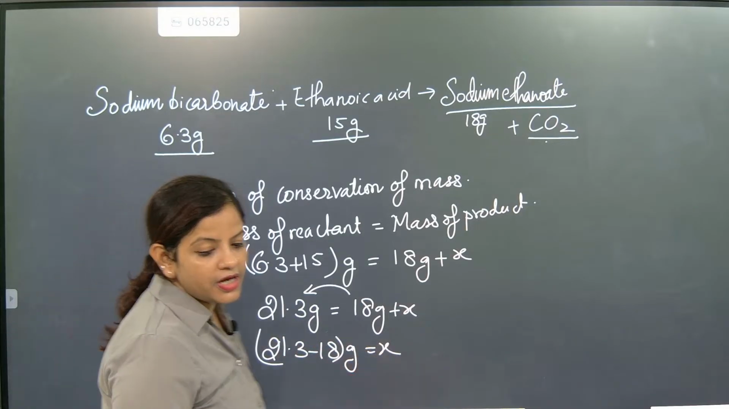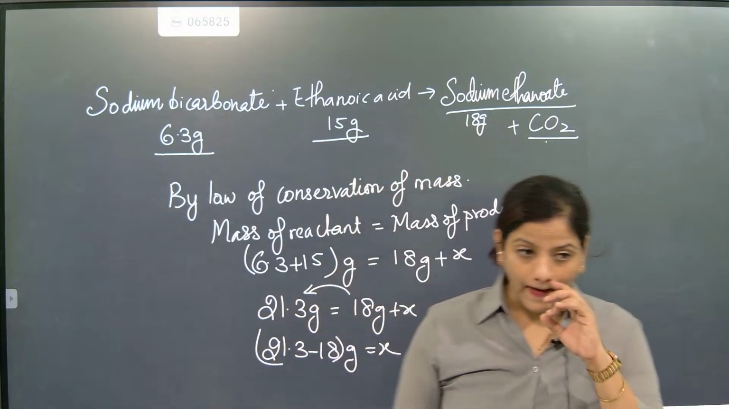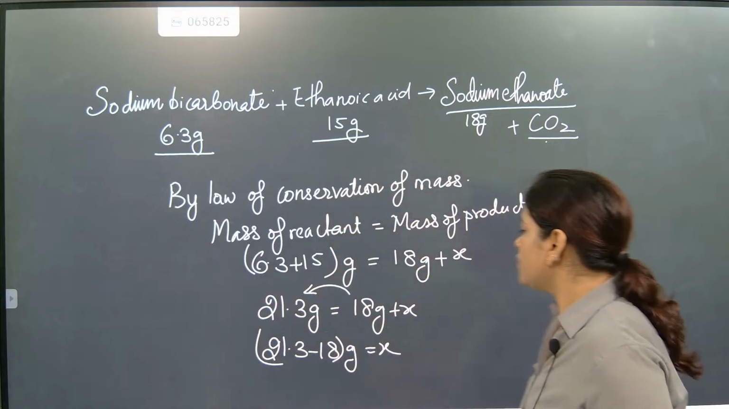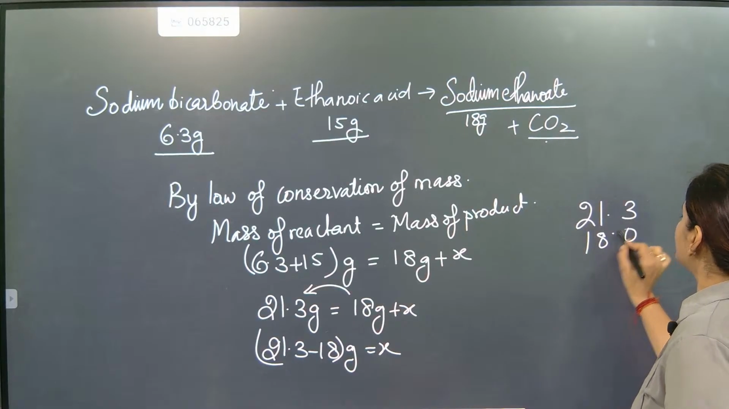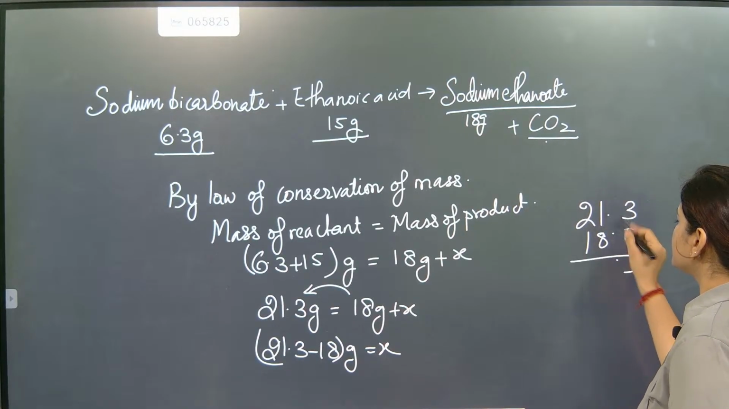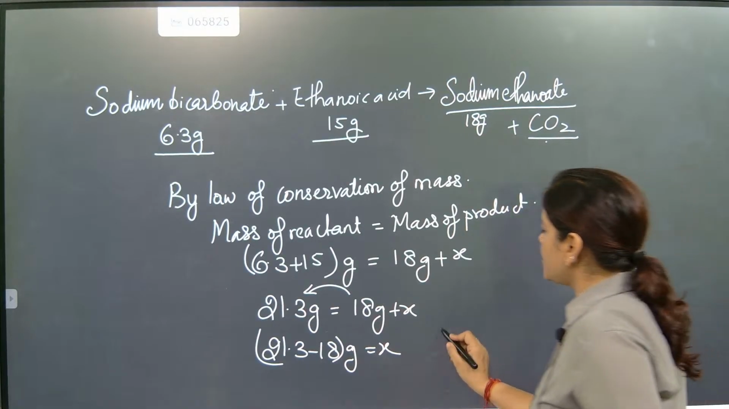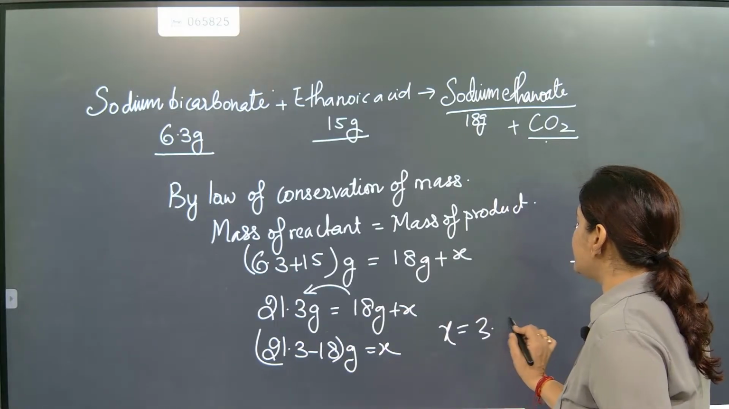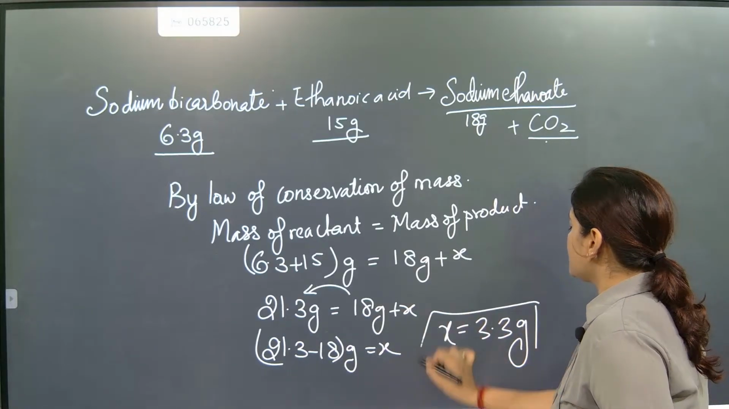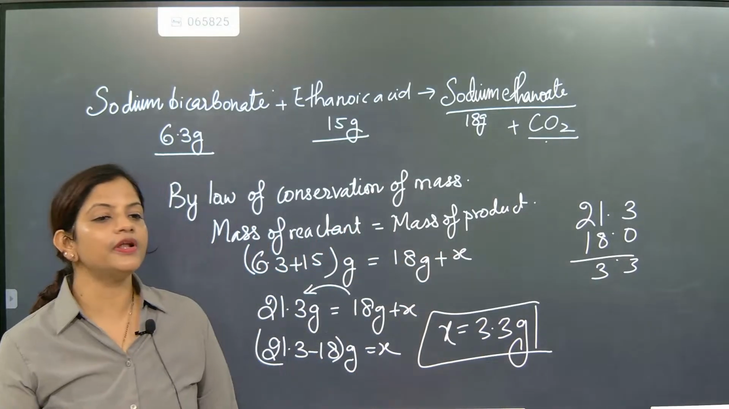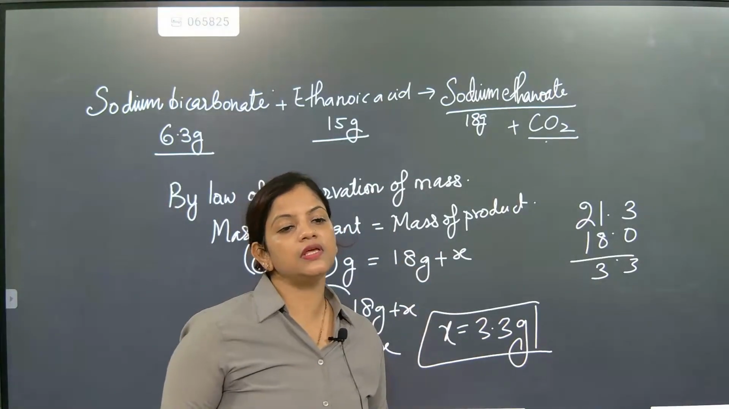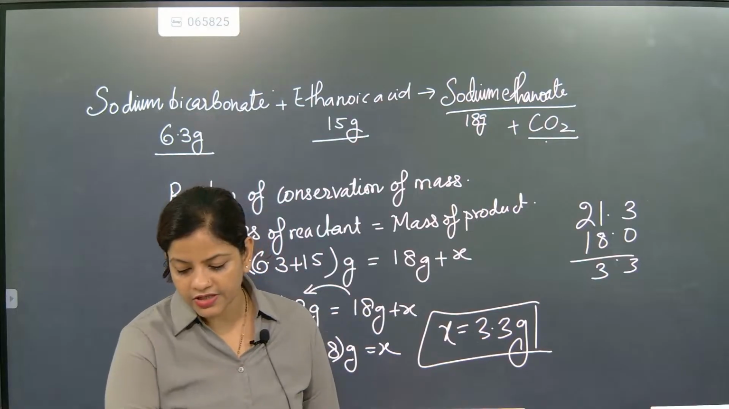Come on, tell me how much is the quantity? We are going to subtract it. Today brain is not working. So 21.3 minus 18 is 3.3 grams. So X, the carbon dioxide, is coming as 3.3 grams. What is the amount of carbon dioxide gas? 3.3 grams. That's it. Nothing extra you have to do.